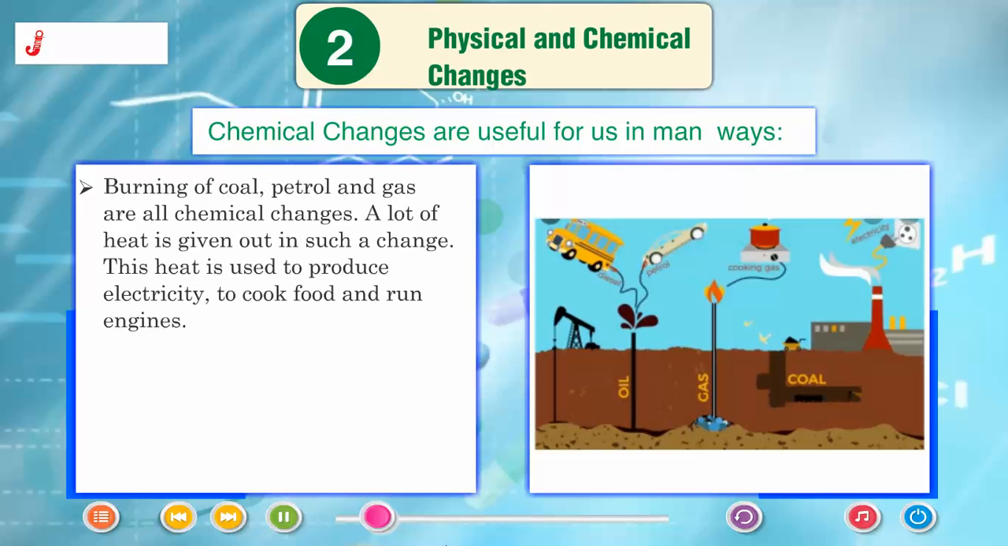Burning of coal, petrol and gas are all chemical changes. A lot of heat is given out in such a change. This heat is used to produce electricity, to cook food and run engines.